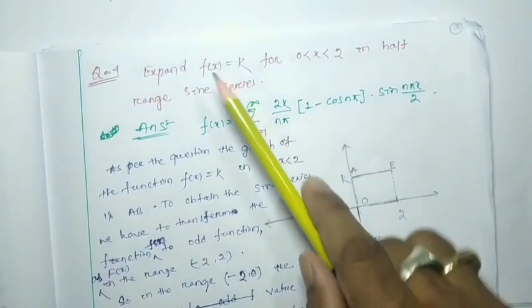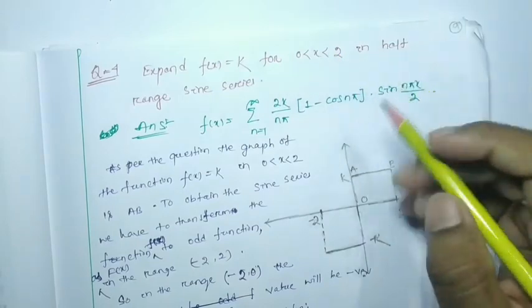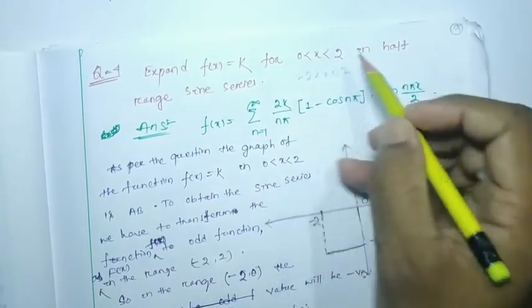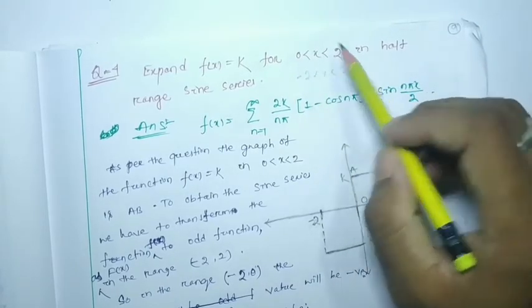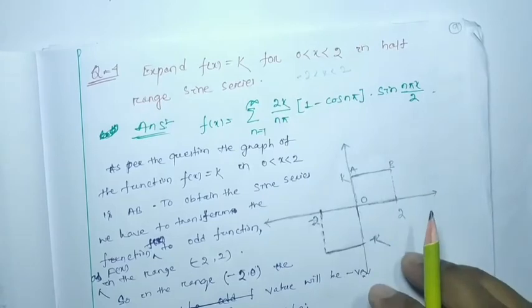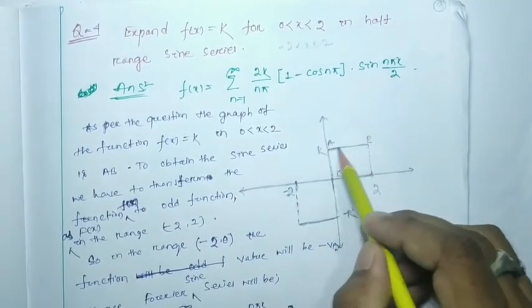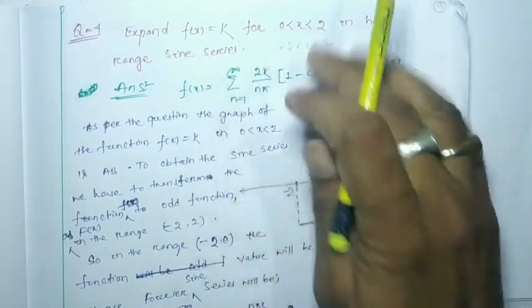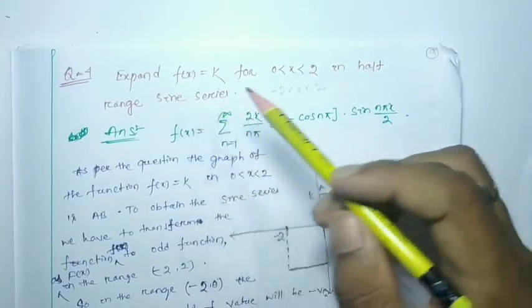To transform this function to be periodic, we have to define the period, that will be minus 2 to 2. Already the function value from 0 to 2 is k. So if you draw the graph, from 0 to 2 this is a constant value. As we have to find the sine series, it is most important what is asked, sine series or cosine series.